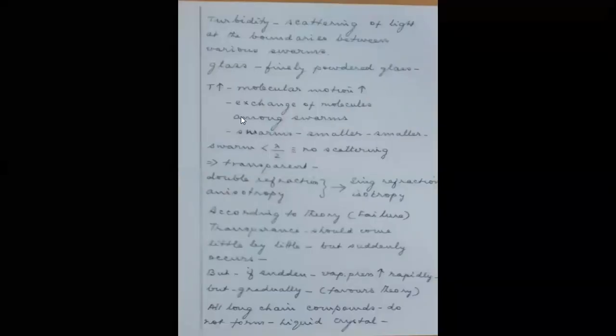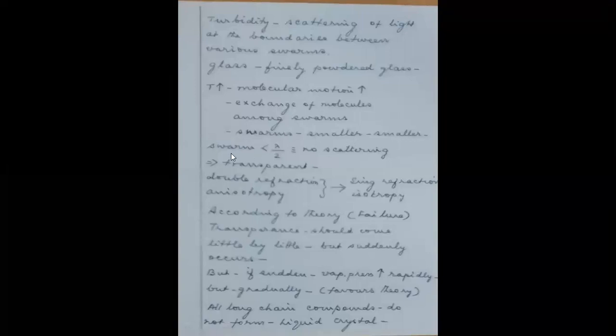But when another swarm is present besides that, at the boundaries there is reflection and refraction and multiple reflection. So because of that, in randomly distributed swarms, the system is turbid. On increasing the temperature, the molecular motion increases. So exchange of the molecules among the swarms takes place. So swarms become smaller and smaller. And finally, when the swarm is less than half the wavelength of the light, no scattering is effected. So the system becomes totally transparent. So the double refraction and anisotropy all become single refraction and isotropy.